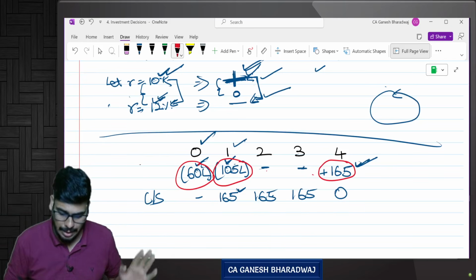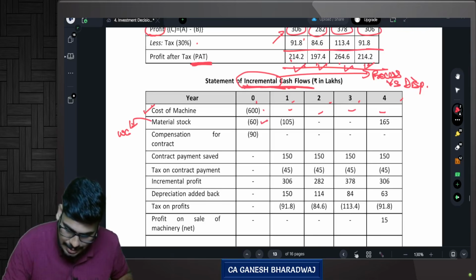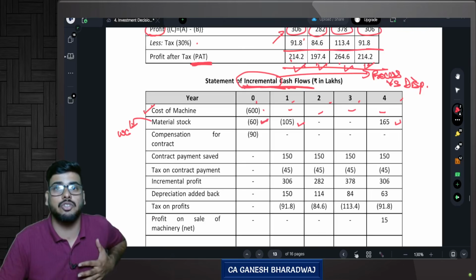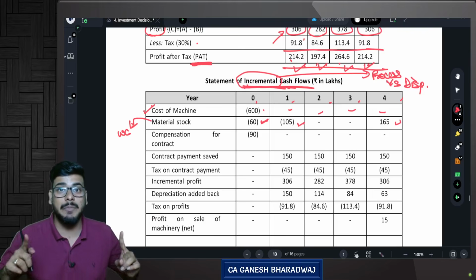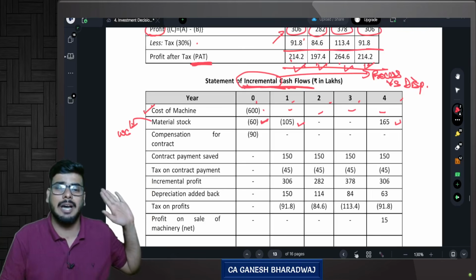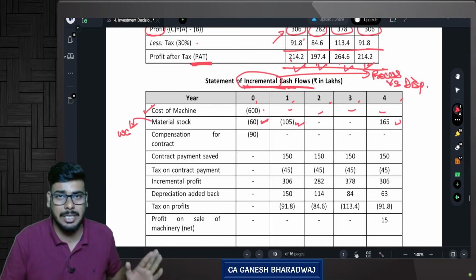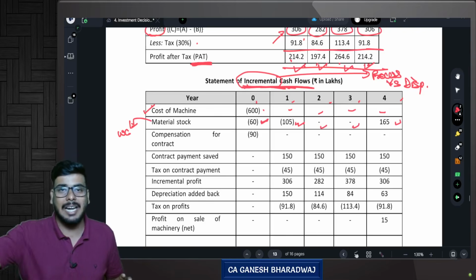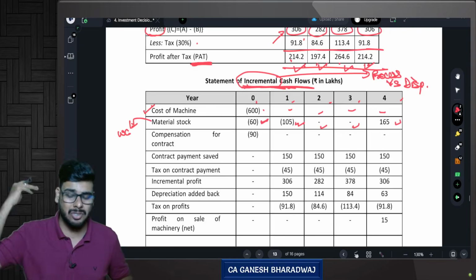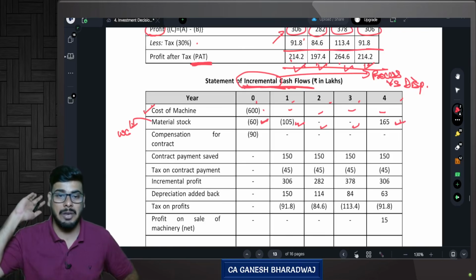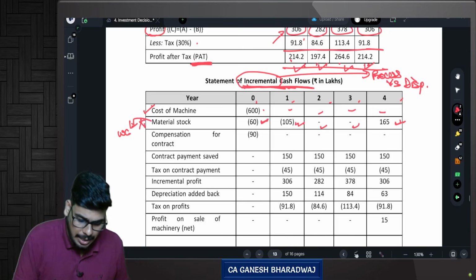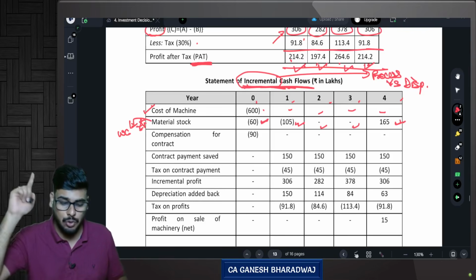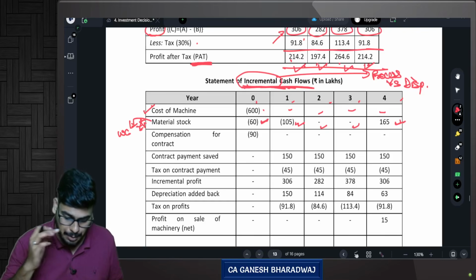Are you clear with this, guys? So this is a stock policy: minus 60, minus 105 and plus 165. Why is this? Initially I'm bringing a stock of 60 lakhs. At the end of year 1 I should maintain stock worth 165 lakhs. I already have a stock of 60, so the difference is 105. Now I have made my stock balance 165, so that stock should be maintained for the next 2 years, and at the end of the fourth year, the entire stock will get released. So this is going to be 165 positive. Guys, get this clarity. This is an important thing. Basically, this and your factory overheads, these two are very important adjustments that students generally miss out.